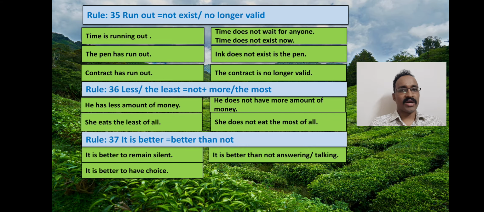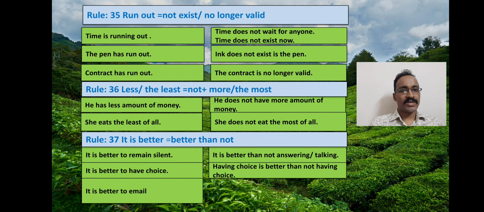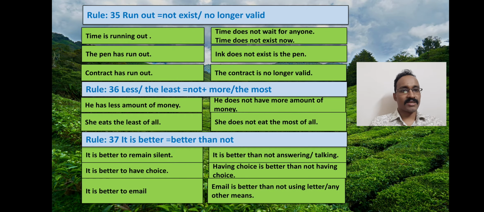It is better to have choice. Having choice is better than not having choice. It is better to email. Email is better than not using letter, or email is better than not using any other means.